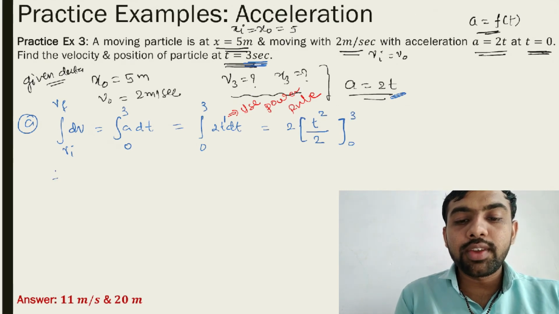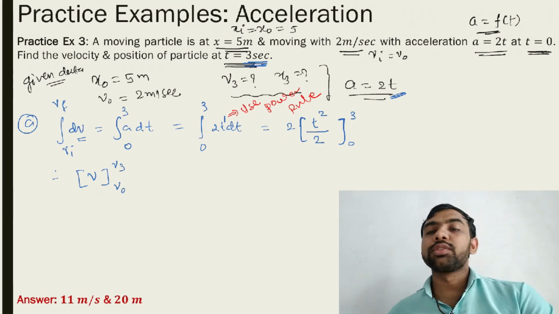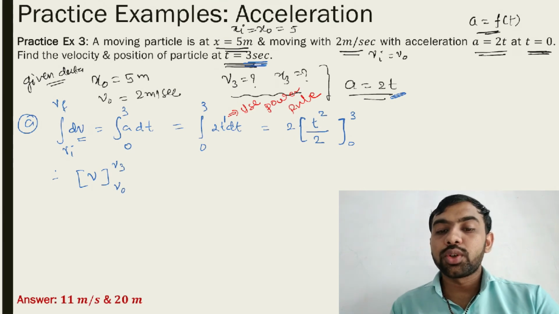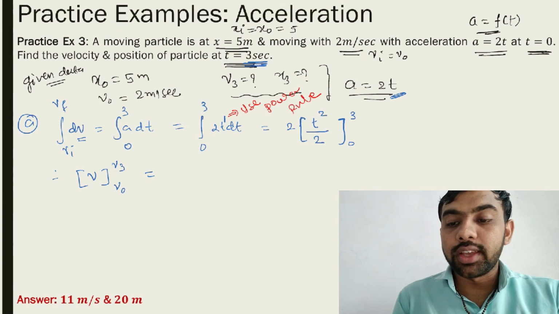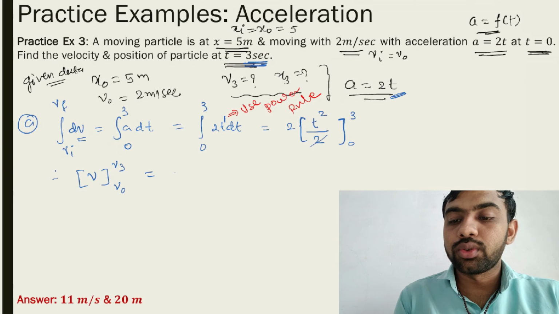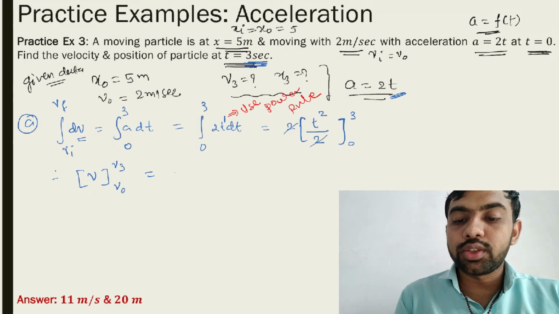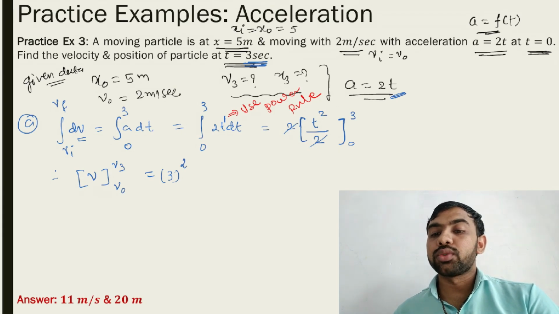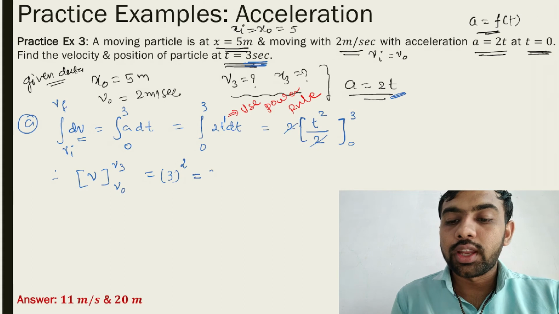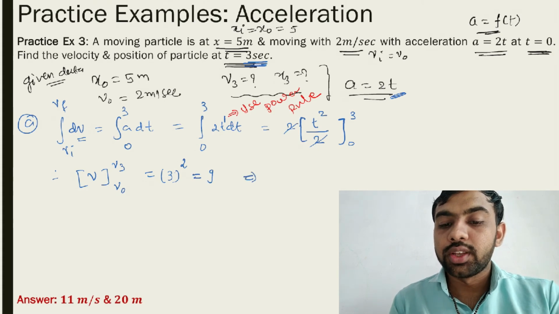So dv का इंटीग्रेशन क्या होता है? v होता है. So v initial to v final, मतलब v0 to v3, is equal to, what is this actually? 2 to cancel out. So t square means 3 raised to 2. So 3 square, what is the answer? 9.